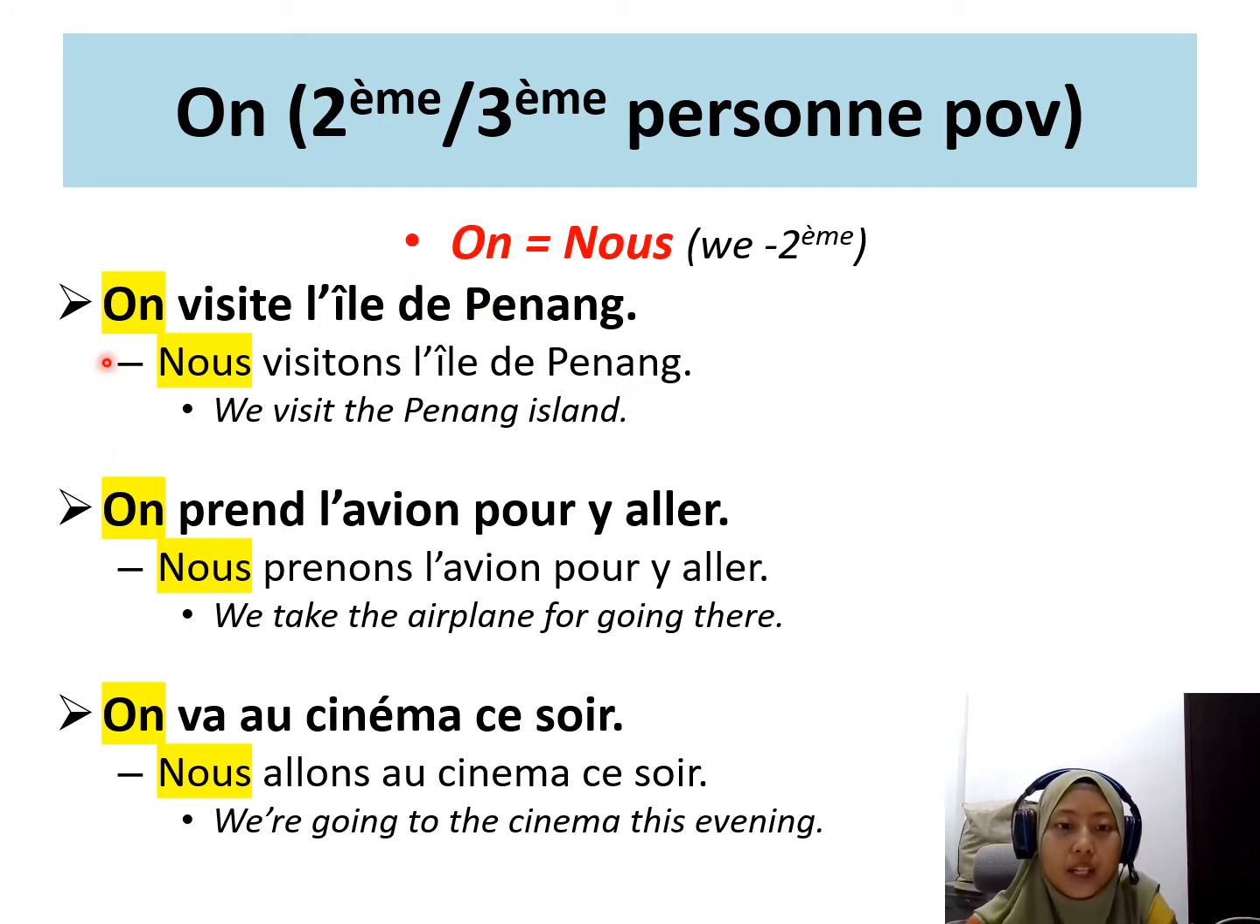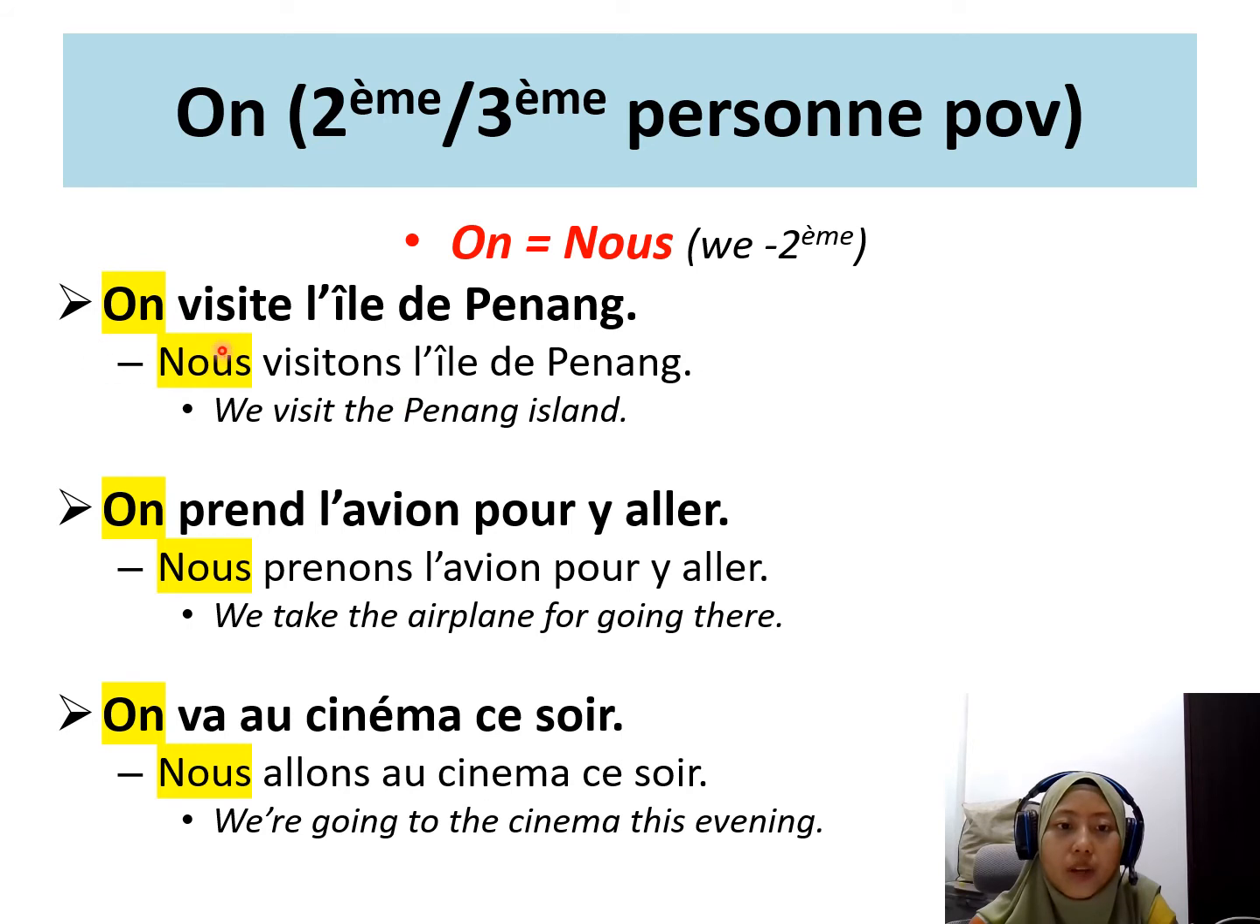Okay, so let's look at some of the examples in this. So the first one, on visite l'île de Penang. Okay, so we visit the Penang Island. Nous visitons l'île de Penang. We visit Penang Island.